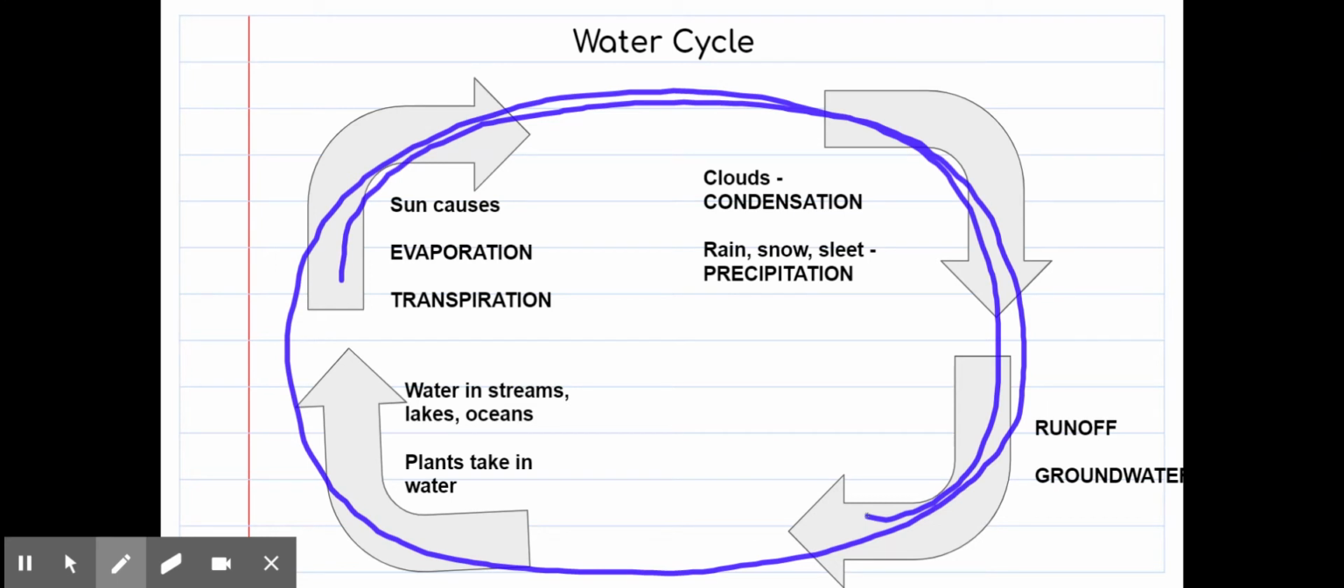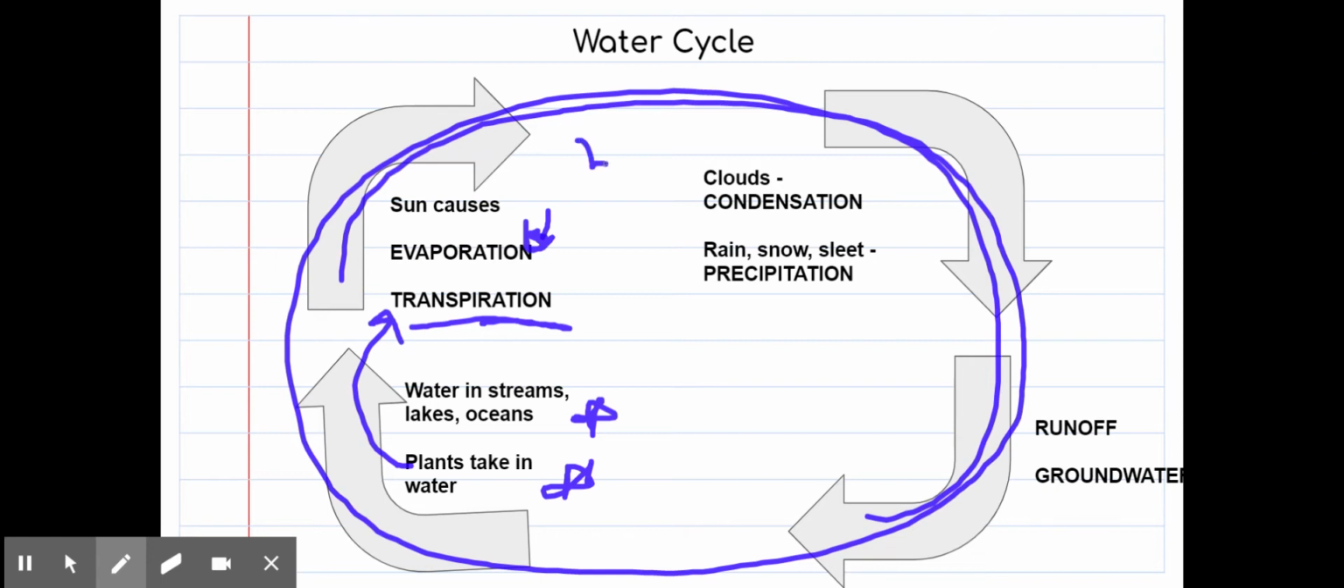Everything always repeats. So we have this water in streams, oceans, and lakes, and then also we have our plants taking in water as well. And then that sun causes that evaporation when it heats up that water and it evaporates into water vapor. And transpiration is how those plants regulate how much water is inside of them. So the transpiration, remember, is in the plant, release that water back into the atmosphere as well.